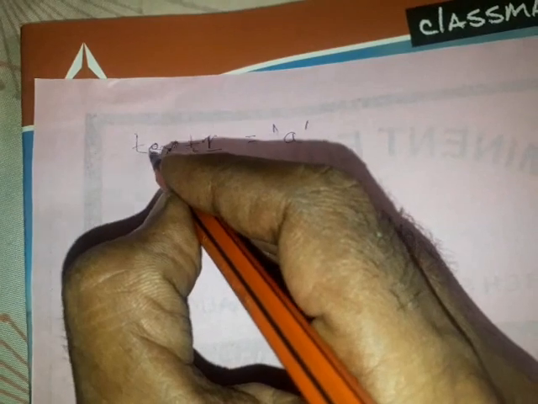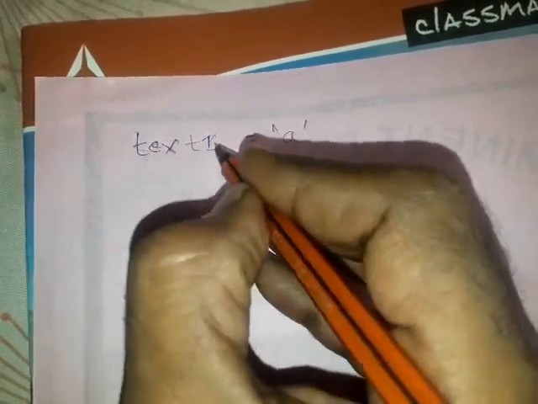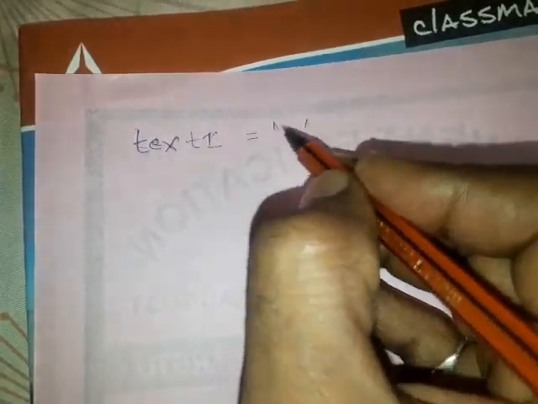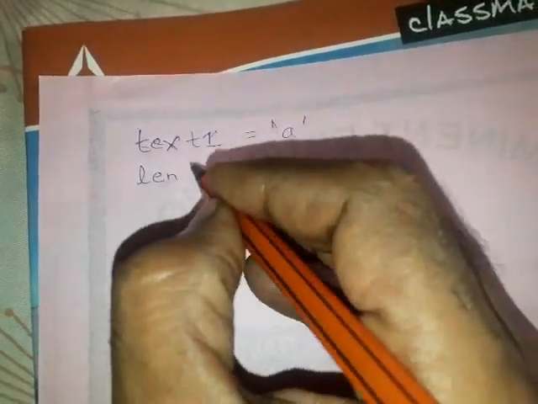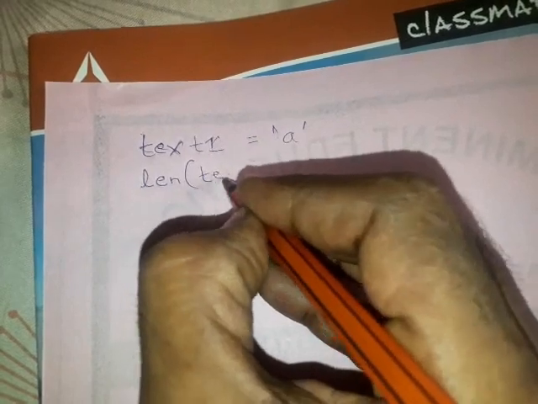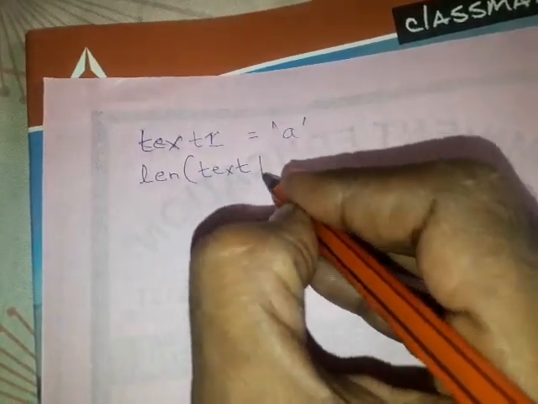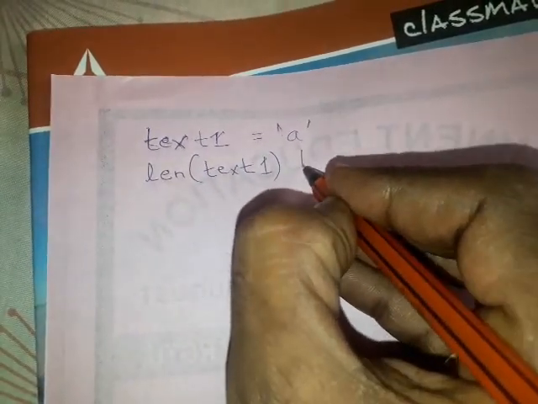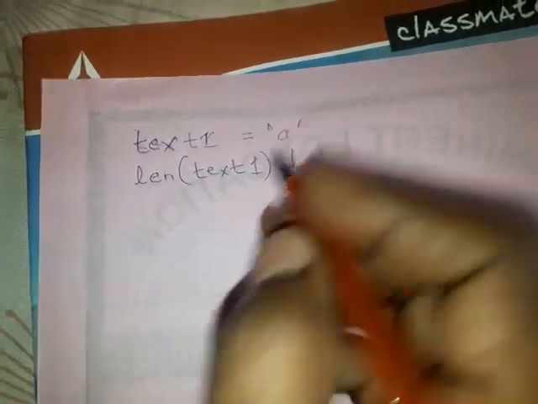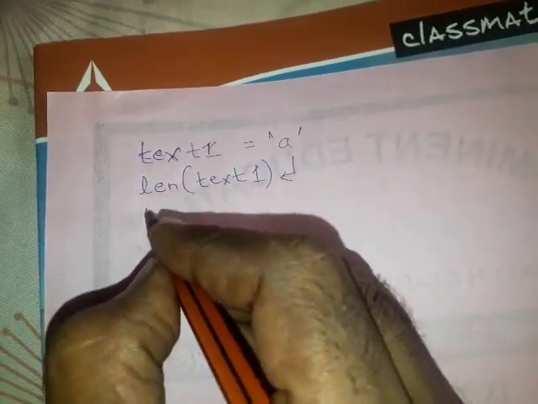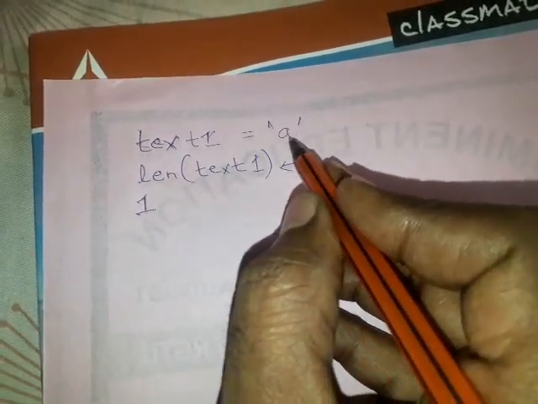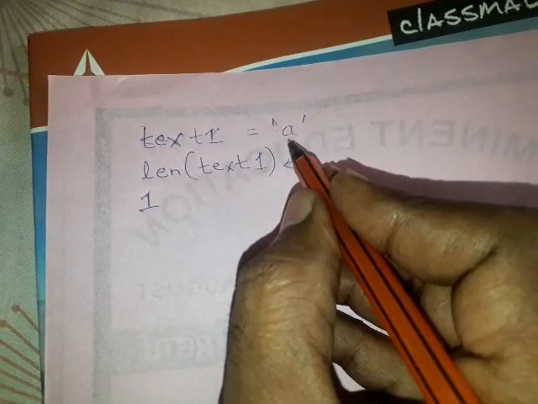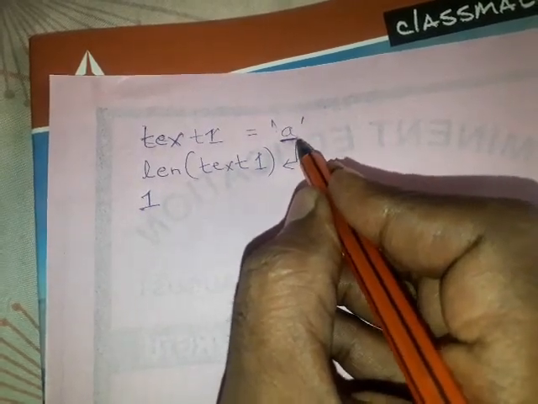If you find how much is the length of this variable text1, I simply write len bracket text1 and then press the enter key. This will give the output 1. It means the text1 variable holds a string of single length, a single character.